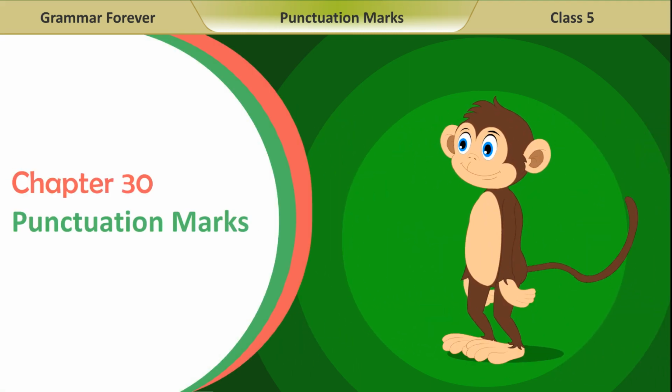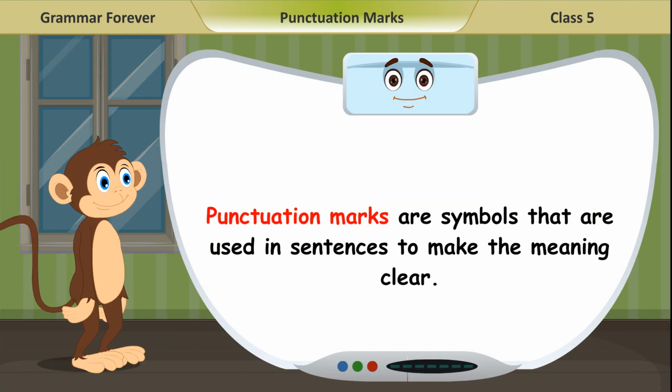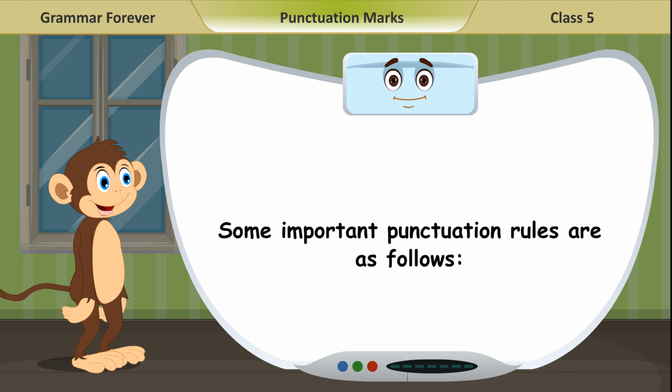Chapter 30. Punctuation marks. Punctuation marks are symbols that are used in sentences to make the meaning clear. Some important punctuation rules are as follows.